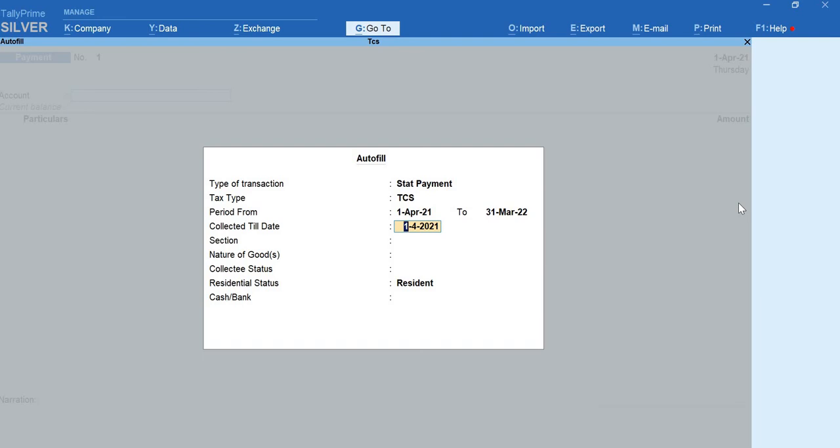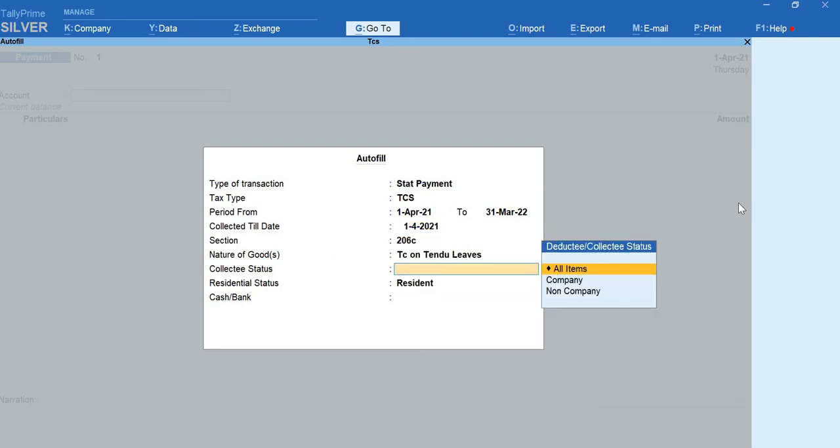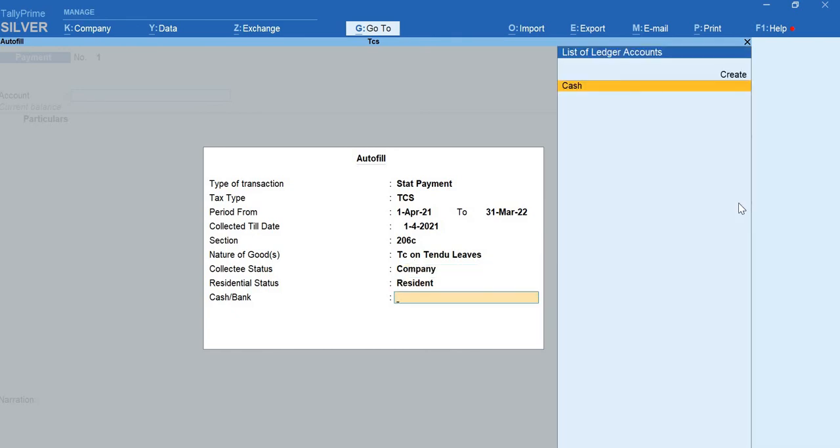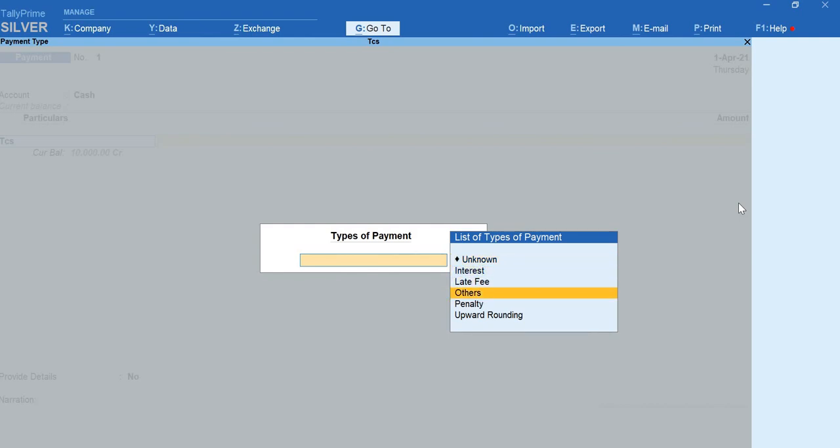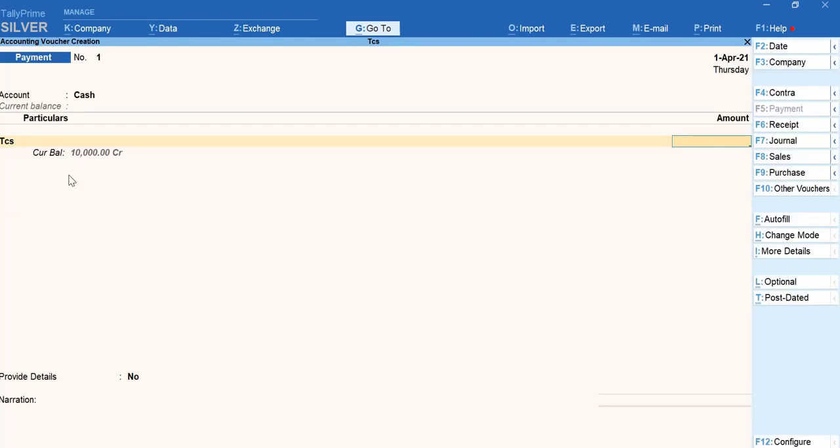Collected date is the same, under section 206, and the deductee status is company, resident and cash. If it gets autofilled, it's fine. If not, select TCS and others. It will show you the balance amount that you have to pay here. The same amount should be entered in the amount column.